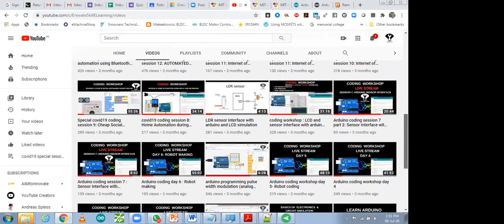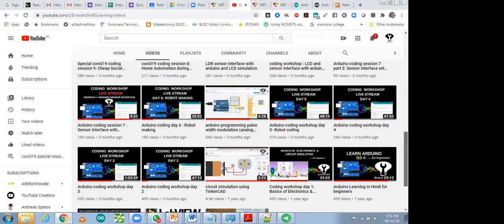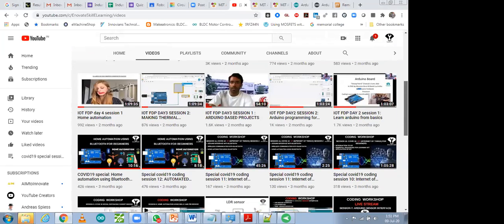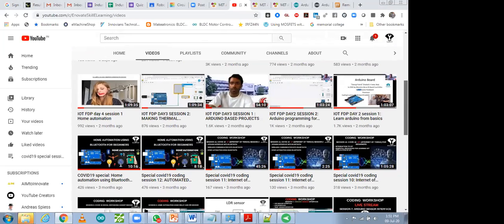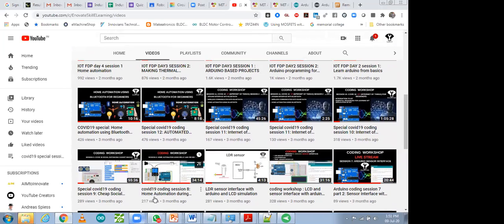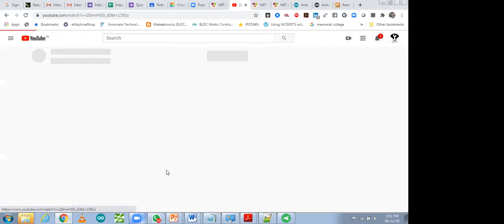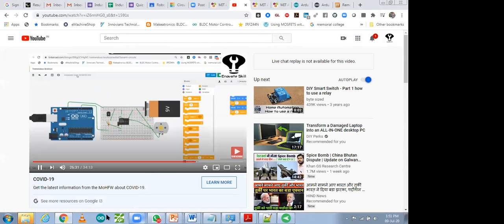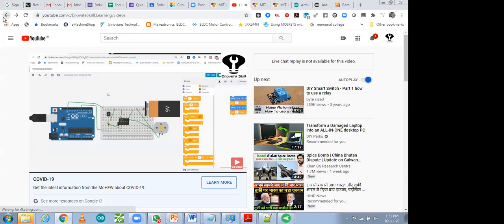So, home automation. Arduino, let me check that. Yes, this one is home automation. So we can do this with this. You can see the time over here. You can connect LEDs. A relay also you can connect over here. So all the detail you will find over here.